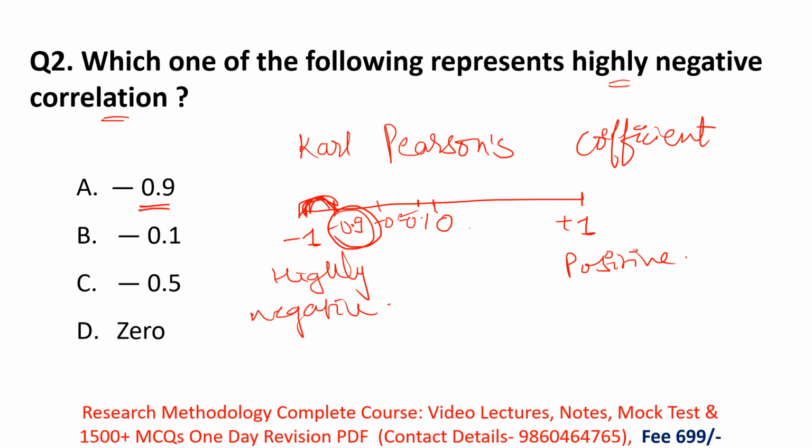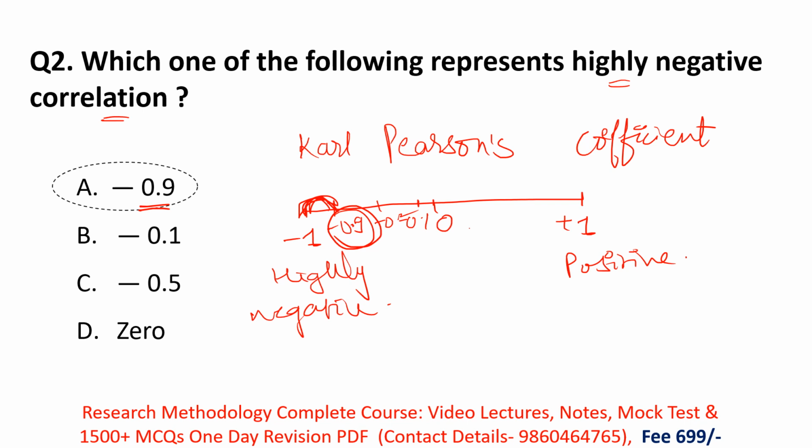Okay, so remember there will be a question in your paper depending on correlational research, or a question comes like Karl Pearson's coefficient. So remember Karl Pearson's coefficient values lie between -1 to +1. Okay, and they are asking which value is representing highly negative correlation. So -0.9 is the nearest value to -1. That's why the correct option for this question is option A, -0.9.